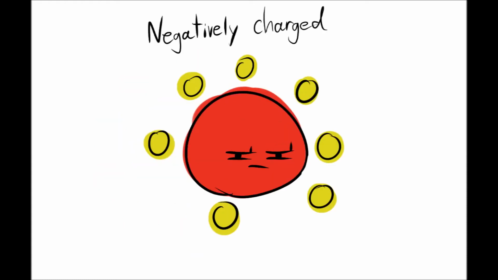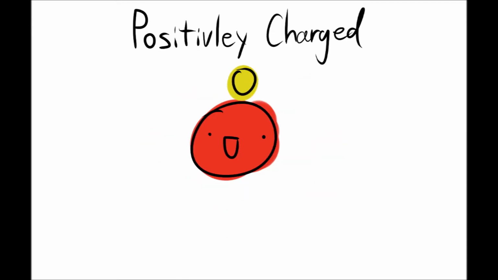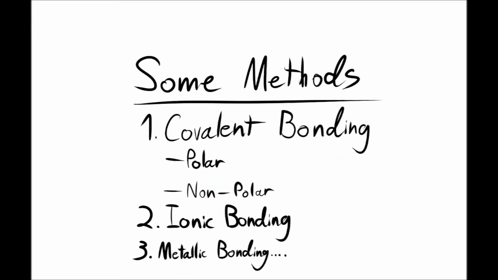When ionic bonding happens, the atom with the stolen valence electrons becomes negatively charged, and the atom with the lost electrons becomes positively charged. Well, there's also metallic bonding, but we don't talk about that much. It's just covalent bonding, but with metals.